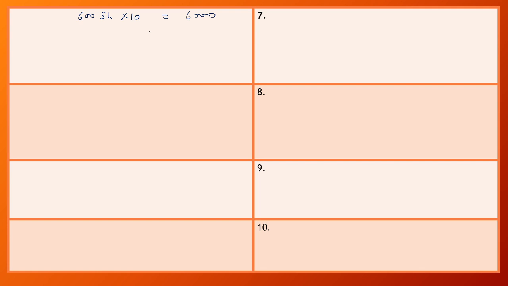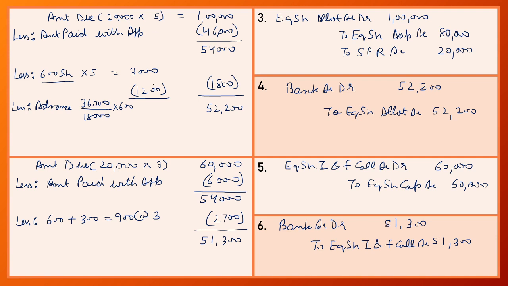Now first we see whether the shareholder paid the premium amount or not along with allotment. So here the shareholder pays 1200 rupees on 600 shares and premium amount is 600 into 1, that is 600 rupees. So the company first adjusts the premium amount, then adjusts the installment amount. So here the shareholder pays the premium amount. So we do the forfeiture entry where the premium amount is received from the shareholder.